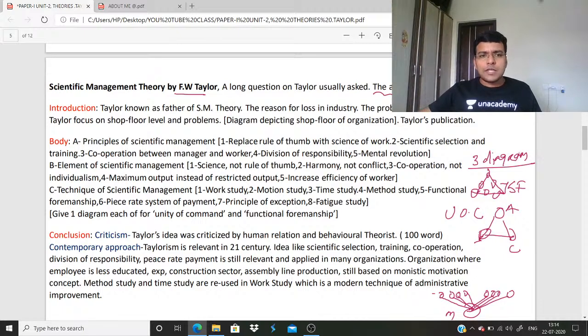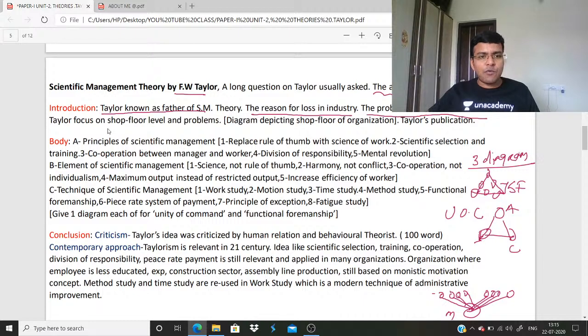So 3 parts. Taylor is known as the father of scientific management theory. He found out the reason for loss in industry. Listen, this is a structural note, not a detailed note. This is a structural note, only to remember and revise. So he found the problem like rule of thumb. Rule of thumb means organizations are working on the basis of thumb rule, that is based on experience, not experiment.